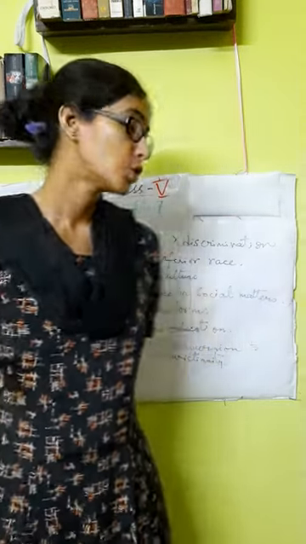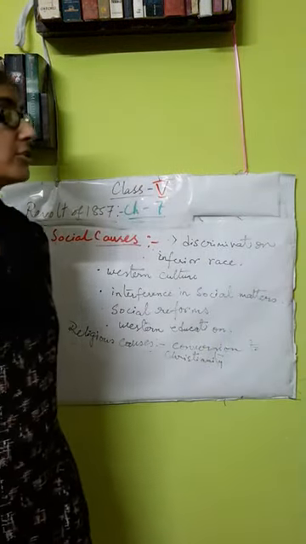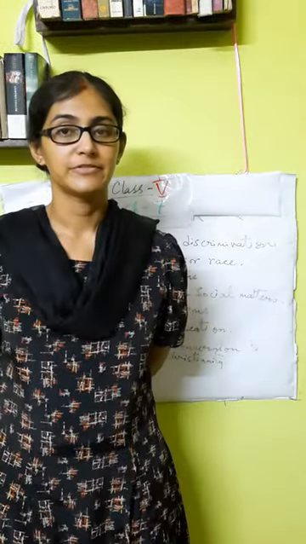So these are the social and the religious causes for the outbreak of the revolt of 1857.